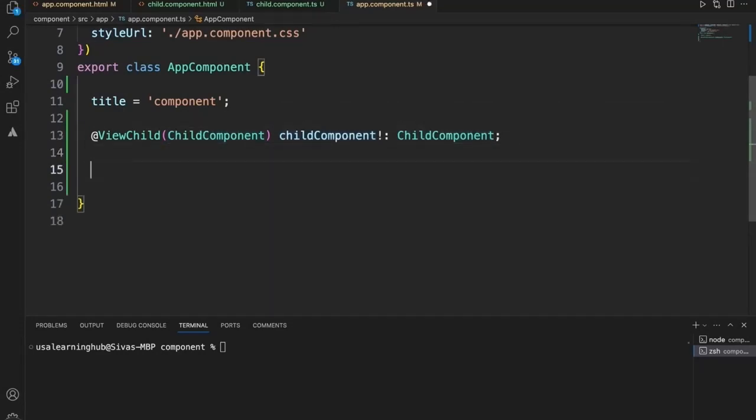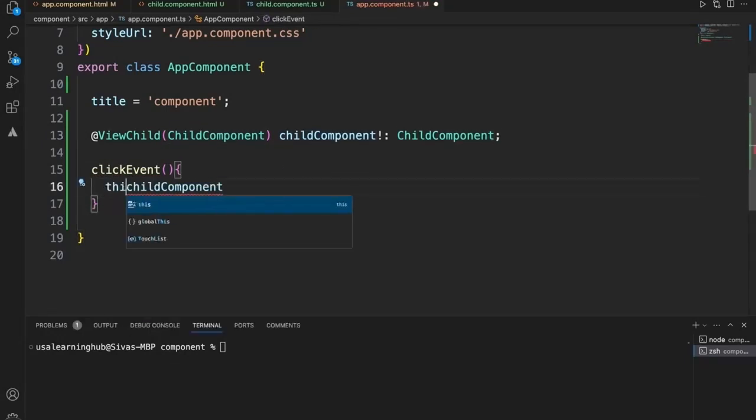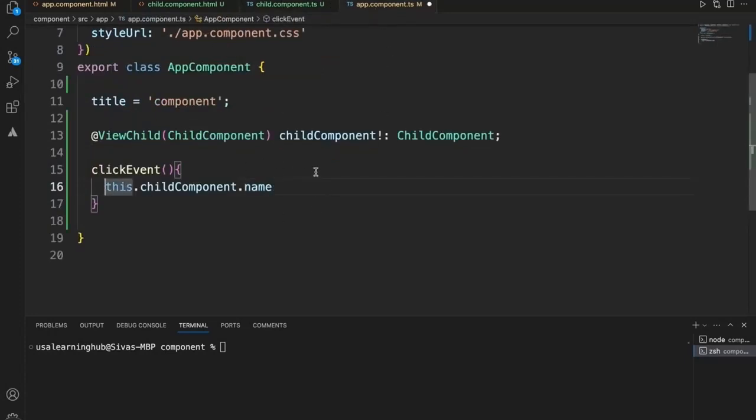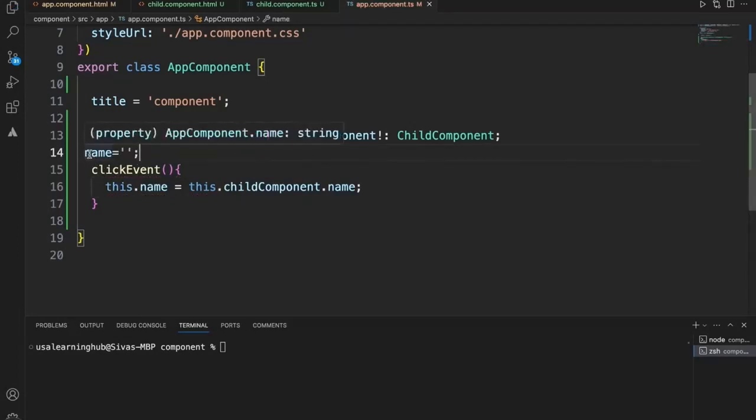Now what we can do is add a button click, and within this I'll call the child component dot name. This is how I can get hold of the child component name. What we have in the child component is Shiva, so that value we'll get, and this dot name equals this one. So this name we are getting from the child. I'm just defining an empty name here to get hold of the name value in the parent.